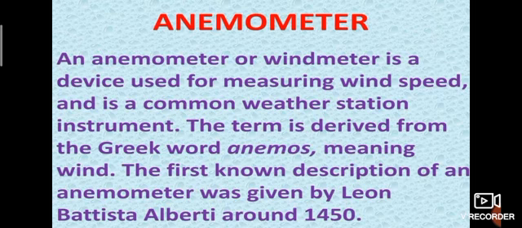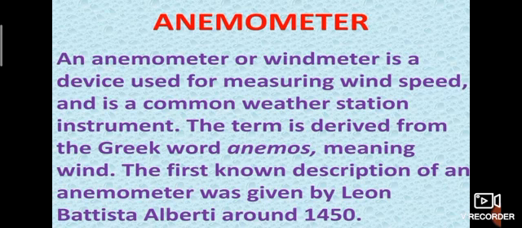Next one, anemometer. What is an anemometer? This is a measurement device for measuring wind speed. An anemometer or wind meter is a device used for measuring wind speed and is a common weather station instrument.